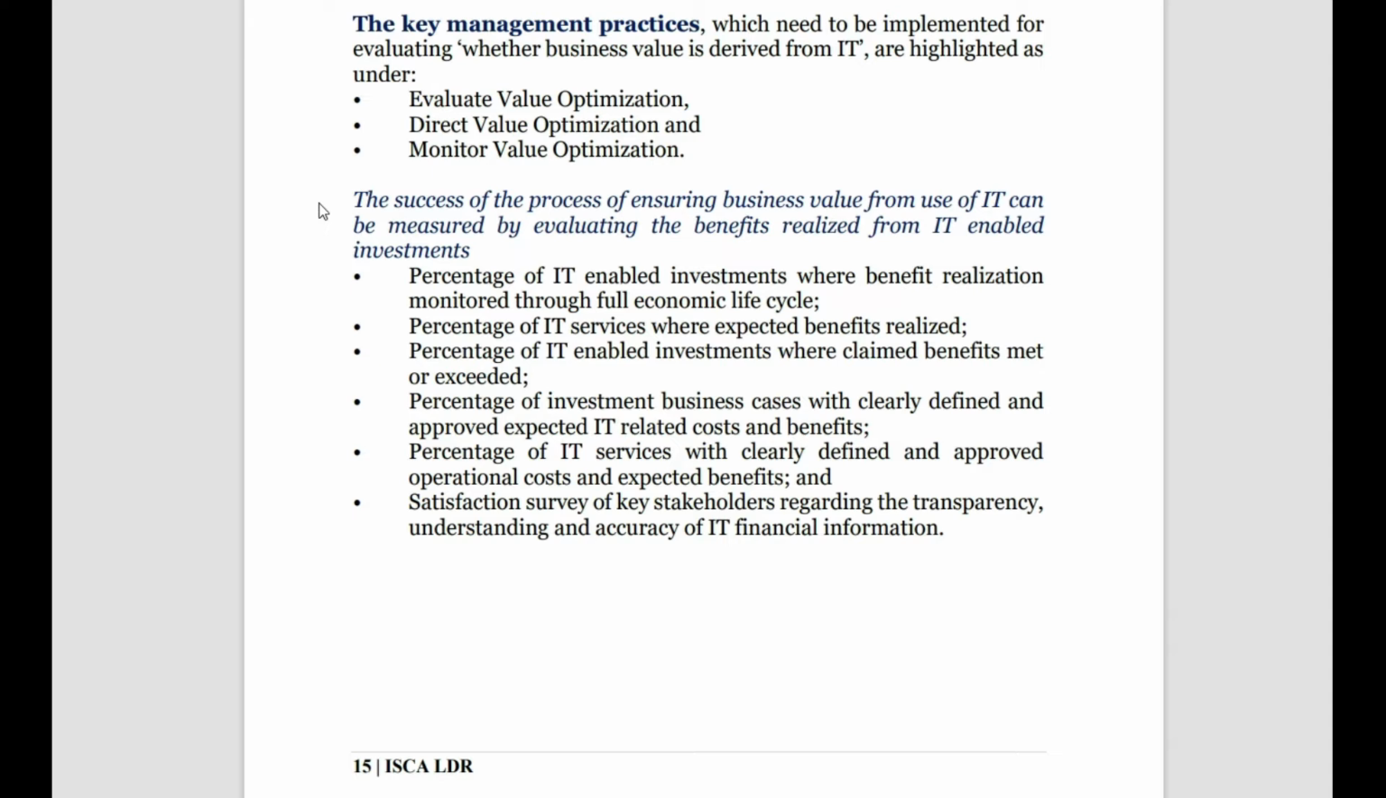The IT services are clearly defined and we know what the approved operational cost and expected benefits are. Then the last measurement is a satisfaction survey of the stakeholders regarding transparency, understanding, and accuracy of the IT financial information.